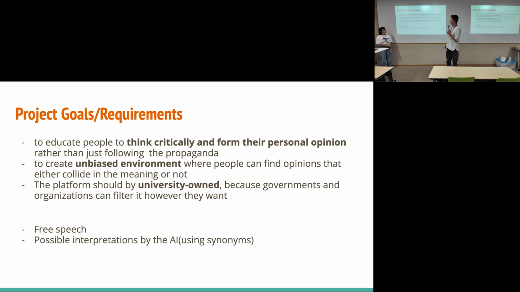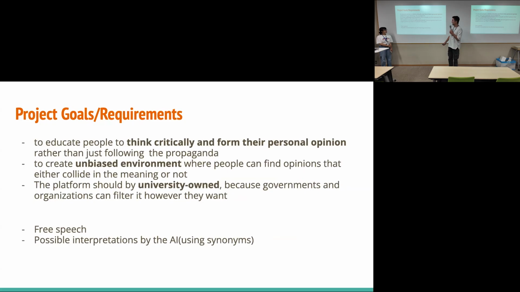Our project goal is to educate people how to think critically and form their personal opinion. Also to create an unbiased, or let's say less biased, environment, and to create a platform that is owned by the universities and by academia, rather than the government or big organizations that also sort of serve the government.